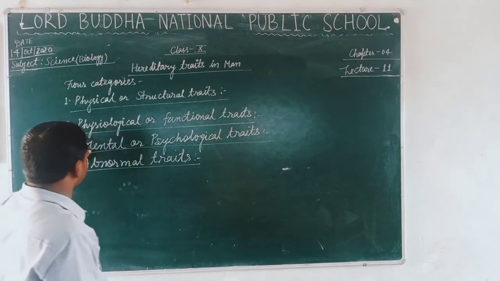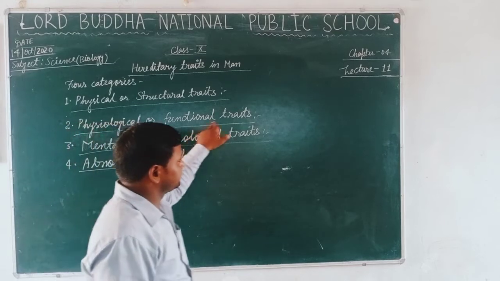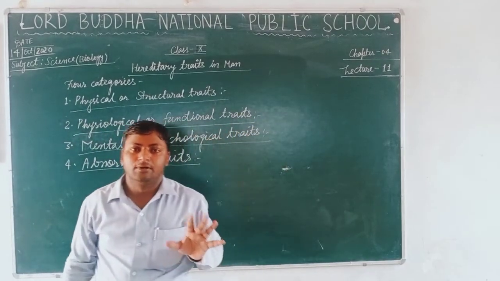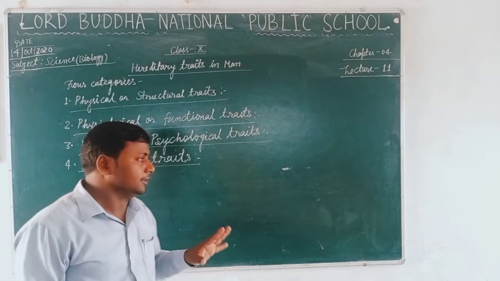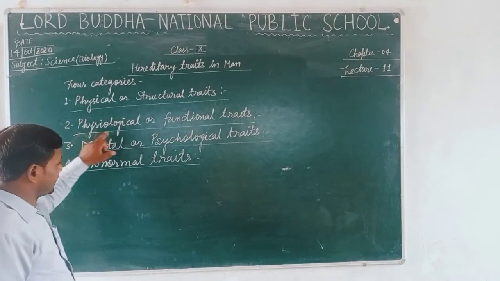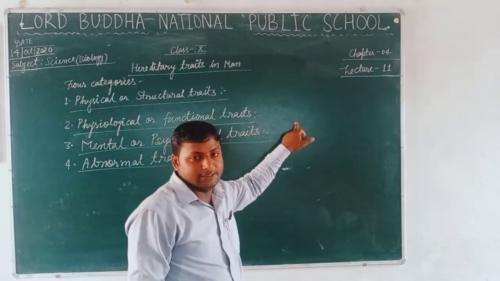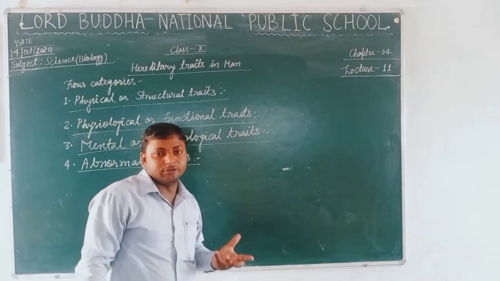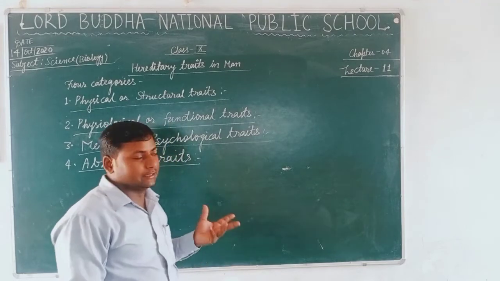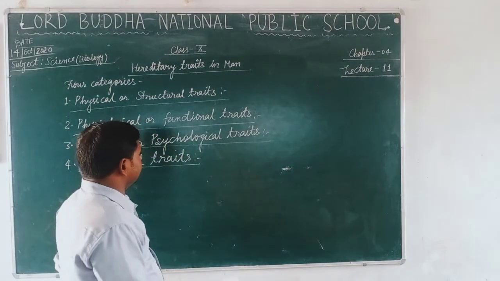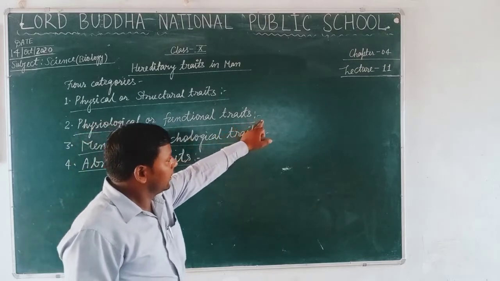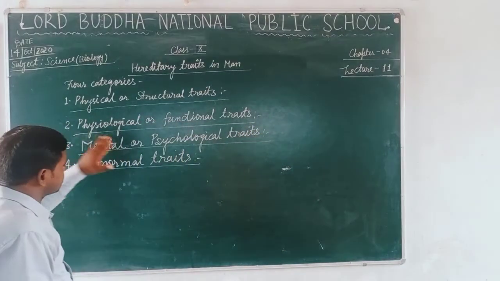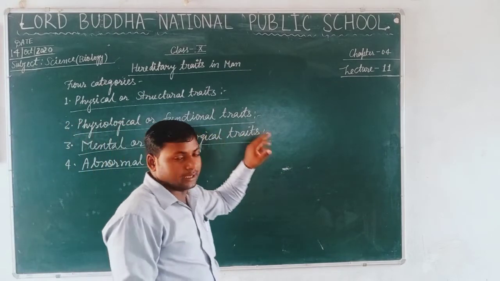Now students, the physiological or functional traits. In this category of human traits are included things such as susceptibility to infectious diseases in man. It means the presence or absence of antibodies in their body plasma, and the structural and functional properties of their organ systems.